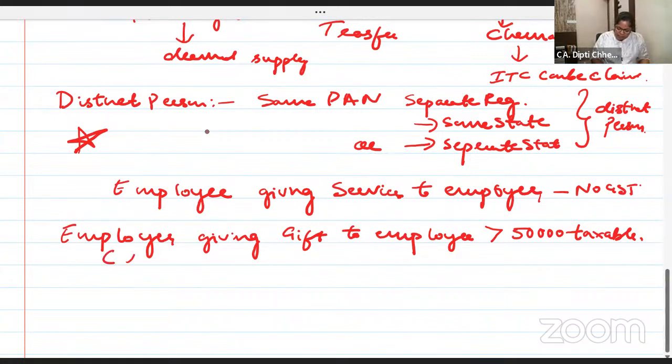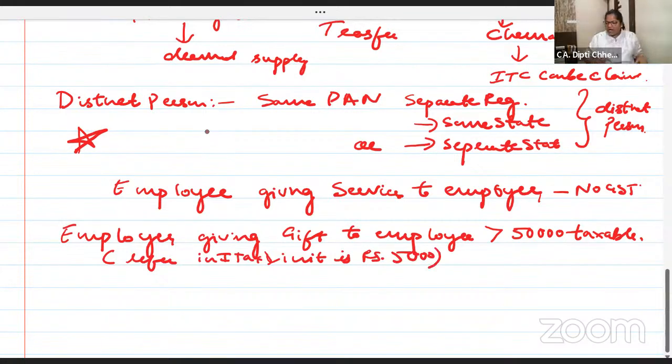I want all of you to write, refer in income tax. The limit is rupees 5,000 because you have to write a 100 marks paper. In income tax, if employer is giving a gift to employee, up to 5,000 is exempt, above 5,000 taxable.